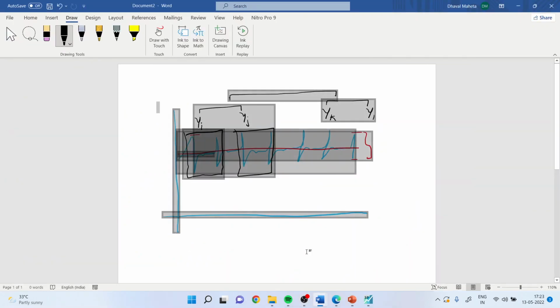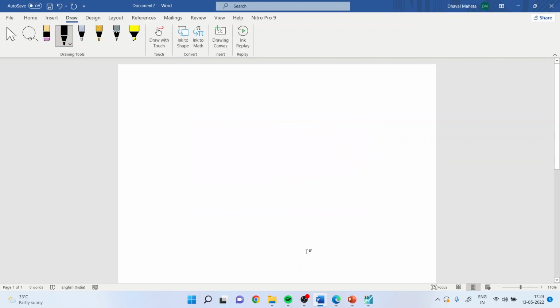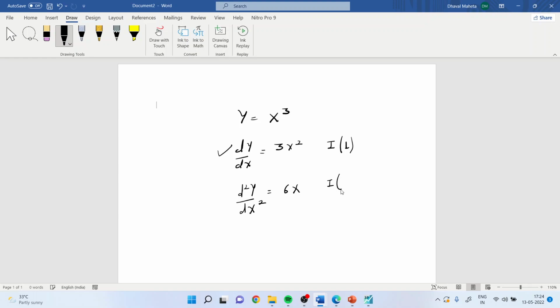Let us try to understand this by using a mathematical function. Y is equal to x cubed. If I take the first differentiation, dy by dx is equal to 3x squared. This is known as a first order series because the differentiation has been taken of first order. If I take d square y by dx square, now it is 6x. So it is I(2).